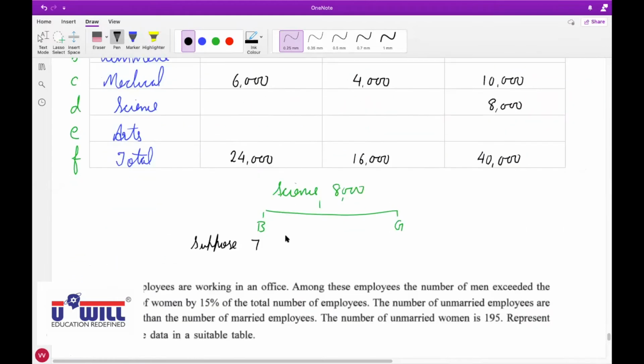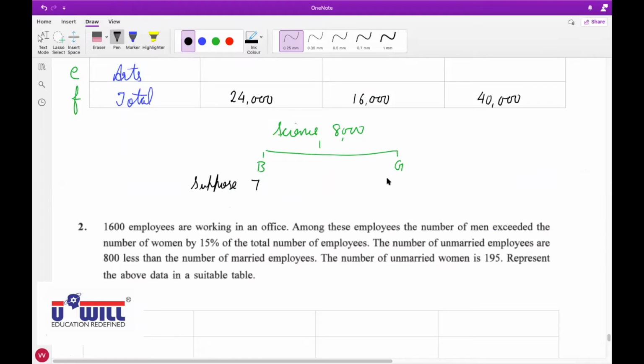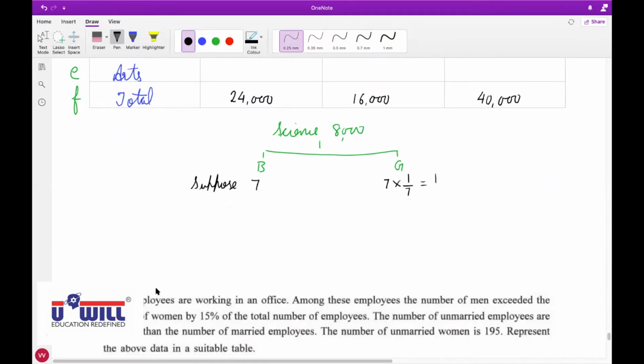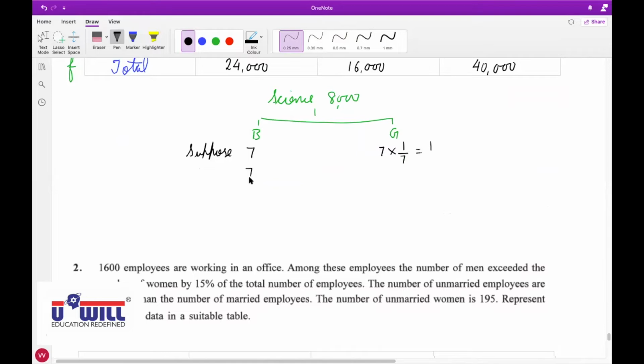Okay. Now boys 7 and it is given girls are 1/7 of boys. So if boys are 7, then 1/7 of boys, the girls would be equal to 1. So this is the ratio we have to work out. What ratio? 7:1. Girls are 1/7 of boys, means boys and girls are in the ratio of 7:1. Now how do we solve this proportion? 7 plus 1 is 8. So 7:1 means 7 by 8 and 1 by 8.